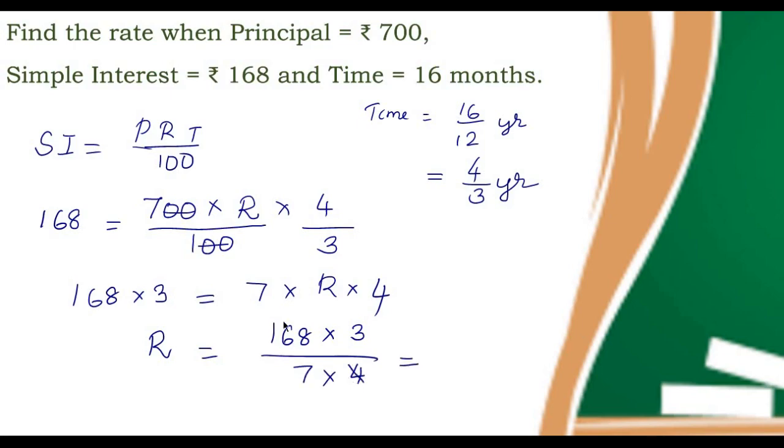You can cancel between 4 and 168. It is 42. Again 42 divided by 7, it is 6. So 6 into 3, it is 18. So 18% is the rate.